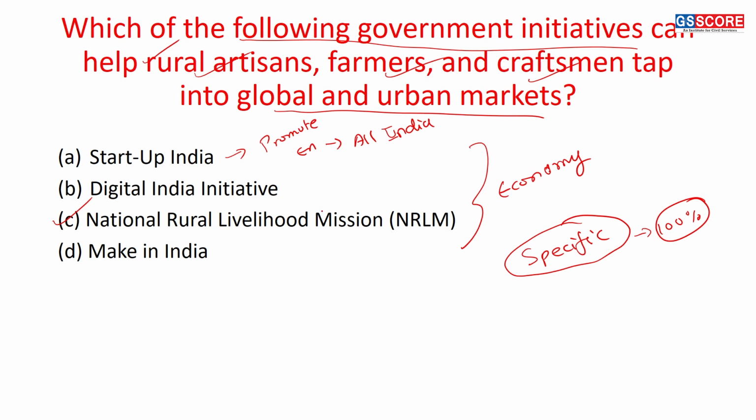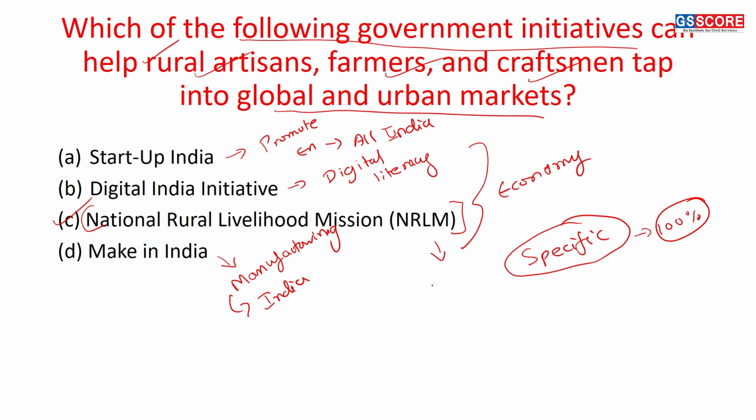Second is Digital India Initiative. Again, what does it look into? Providing digital platforms, digital literacy, right? It will basically take into consideration the demands of whole of India. Alright, it will take into consideration growth of whole of India. Make in India, it is focusing upon manufacturing sector. Again, throughout India. Whereas National Rural Livelihood Mission, now what does it do? It takes into consideration the upliftment of rural economy. That is why C will be my answer.